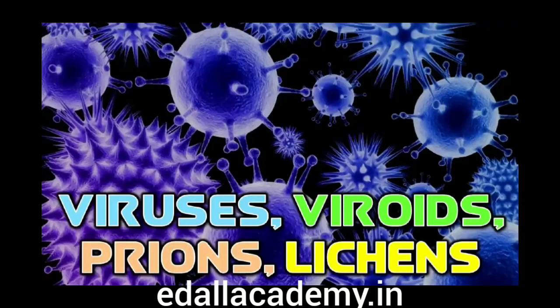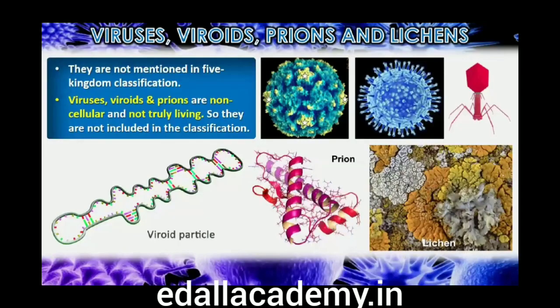2.6 Viruses, viroids and lichens. In the five-kingdom classification of Whittaker there is no mention of some acellular organisms like viruses, viroids, and lichens. These are briefly introduced here. All of us who have suffered the ill effects of common cold or flu know what effects viruses can have on us, even if we do not associate it with our condition. Viruses did not find a place in classification since they are not truly living.